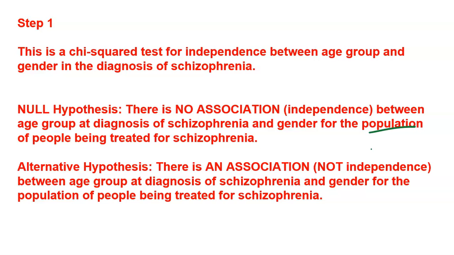So keep in mind, no association is the null. You always say, no, everything's fine. These two variables aren't affecting each other. And the alternative is, no, these two variables are affecting each other. But make sure you also have that context in there as well.